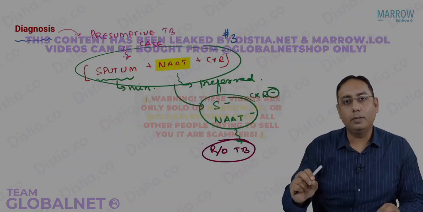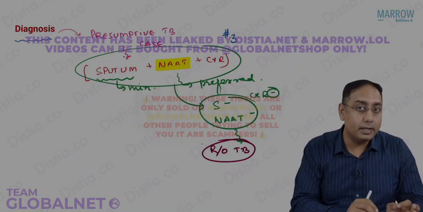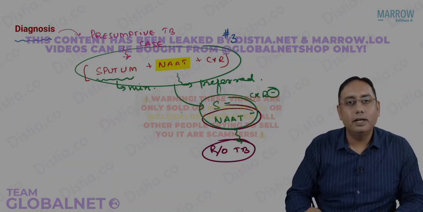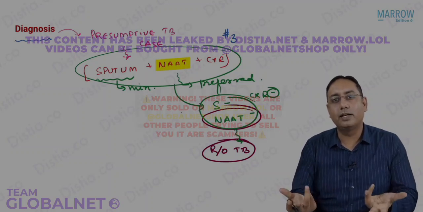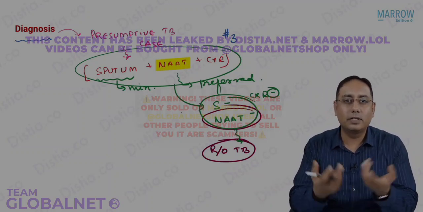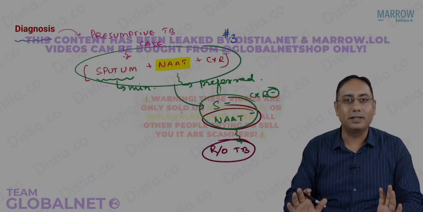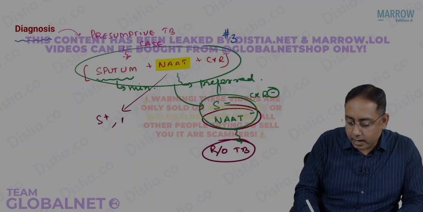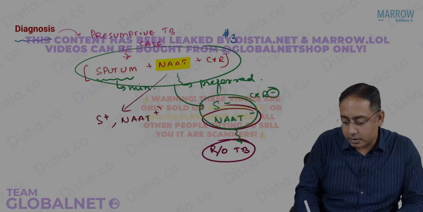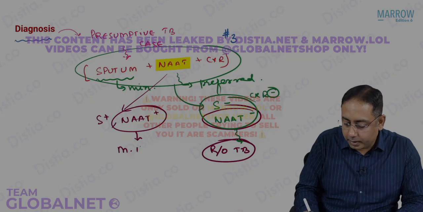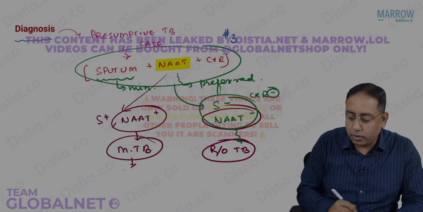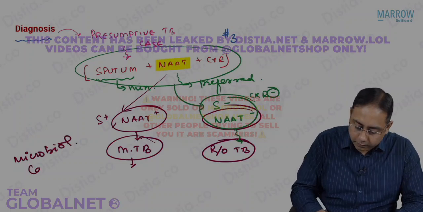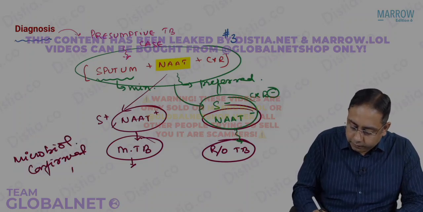So we rule out TB, and maybe this patient could be a clinically diagnosed TB, but technically this patient has shown no NAT. If NAT, nucleic acid test, is not there, that means what? The nucleic acid is not there, so that means that patient does not have TB, right? Now the problem starts if the patient is sputum positive and if the patient is NAT positive. NAT positive means Mycobacterium TB detected. This patient is called a microbiologically confirmed TB case. So it is very simple now.